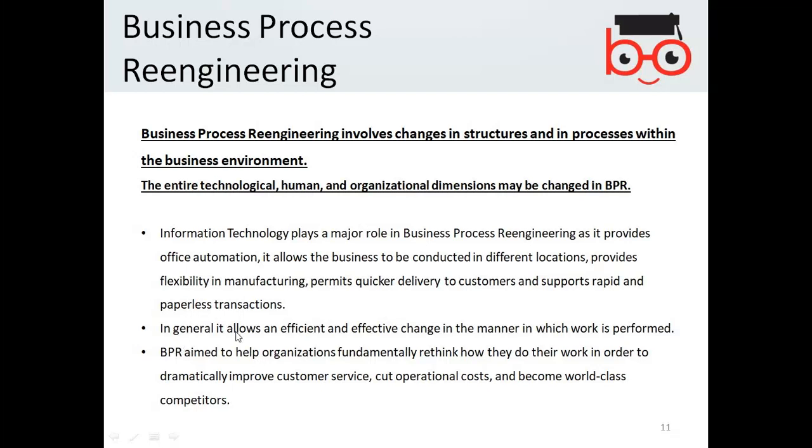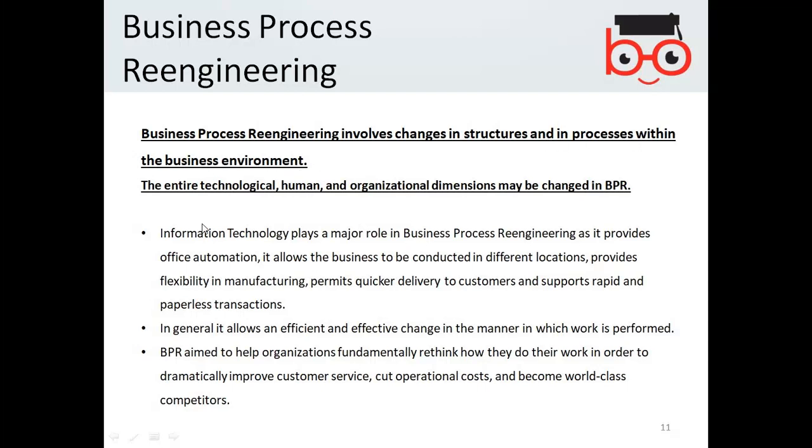In general, it allows an efficient and effective change in the manner in which work is performed. Business process reengineering aims to help organizations fundamentally rethink how they can do their work in order to dramatically improve customer services, cut operational costs, and become world-class competitors. So business process reengineering is basically the involvement of any changes in the structures and in the processes within the business environment.